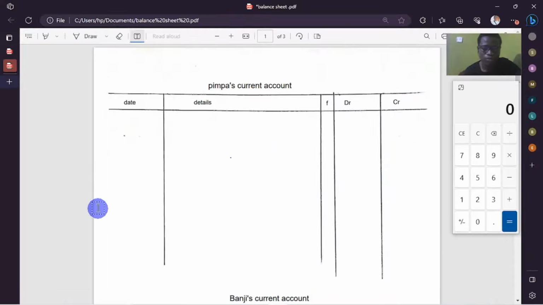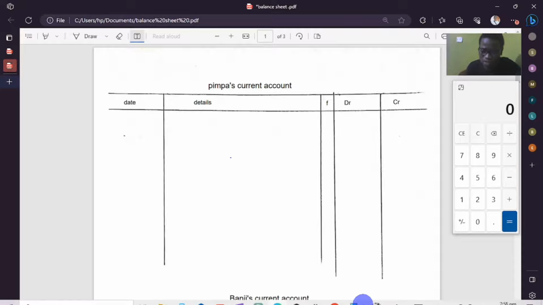So we continue. Now we're going to prepare the current accounts of Pimpa and Banji. We're going to use the information that was given in the question and also the information that we've calculated in the appropriation account. The first thing you need to do when preparing the current accounts is to look for the opening balances for every account. Almost all the time it will have an opening balance, and it will show whether it's supposed to go on the debit side or on the credit side. But if it's not indicated, you take it directly to the credit side.